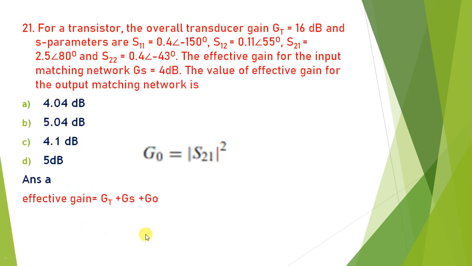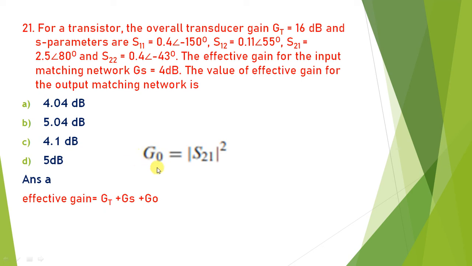Okay. For a transistor, the overall transducer gain GT is given as 16 dB. S parameters are also given. Effective gain GS with input matching network is given. What is the value of gain for the output matching network? So for the output matching network, the overall gain is equal to the summation of all the gains. So the output matching network effective gain is equal to GT plus GS plus GO. What is GO? GO is the effective gain for the mismatch network.